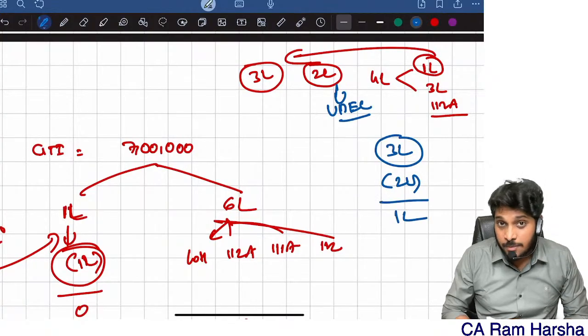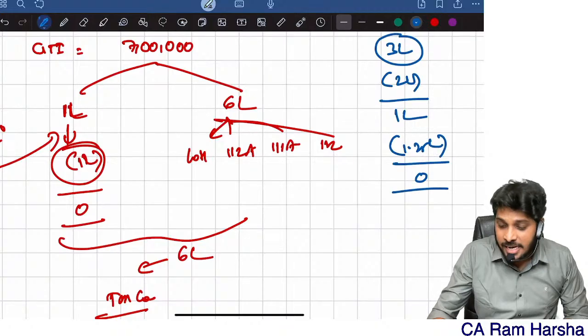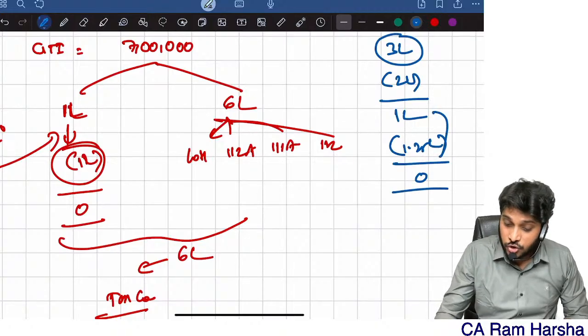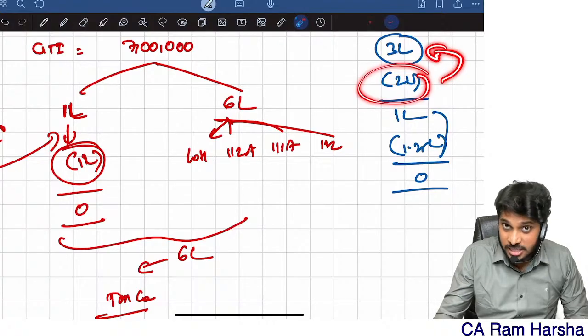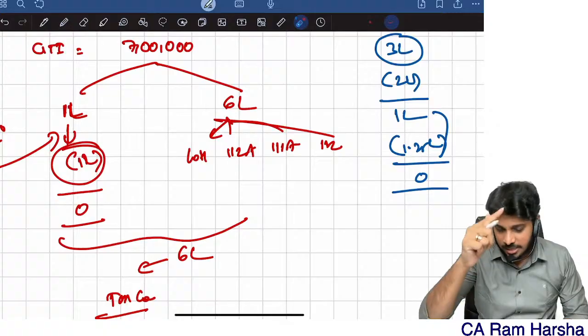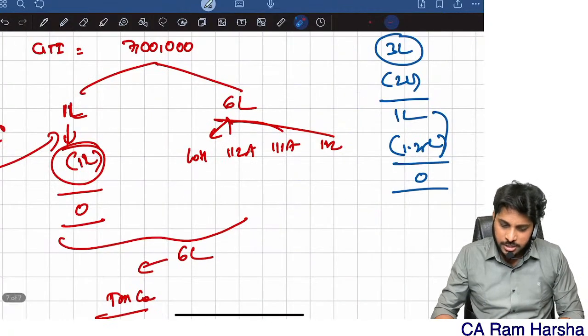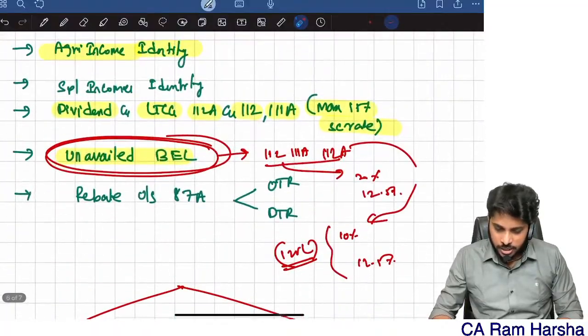Now balance income is 1 lakh. Out of the balance income up to 1.25 lakh, zero tax, right? Yes. So first you should apply basic exemption limit set off against the gross income. Then only you will apply 1.25 lakh limit set off. That's it. Be careful. Next. So that's about unutilized basic exemption.